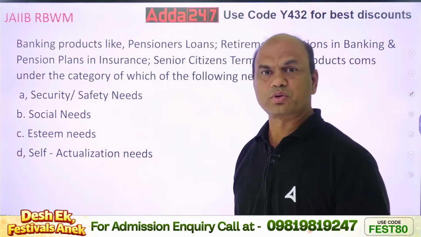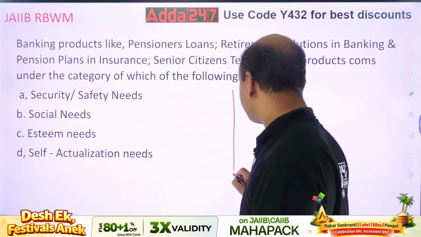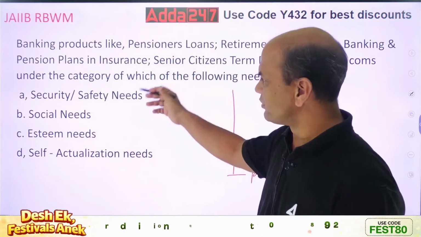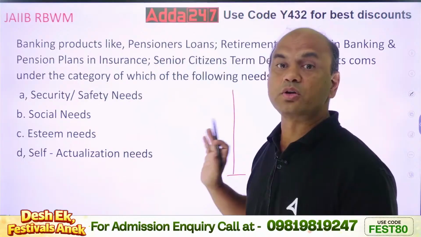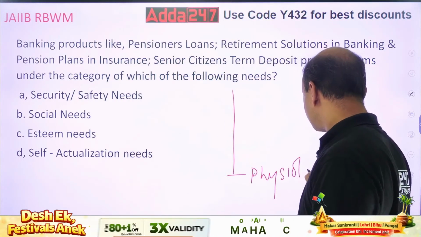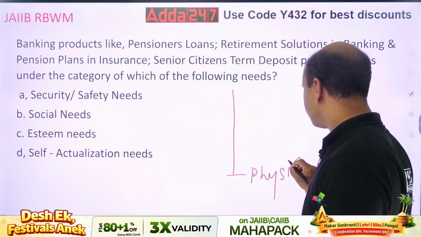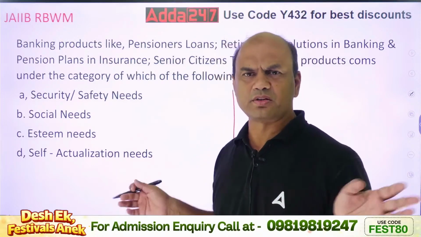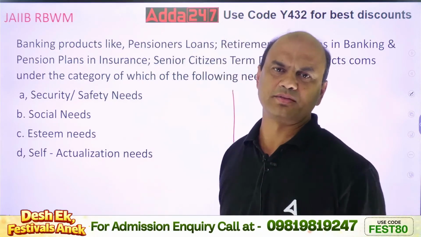Just to revise, we have 5 stages. Physiological means the basic level, lowest level. Here the person earns on a daily basis, spends on a daily basis, no saving.